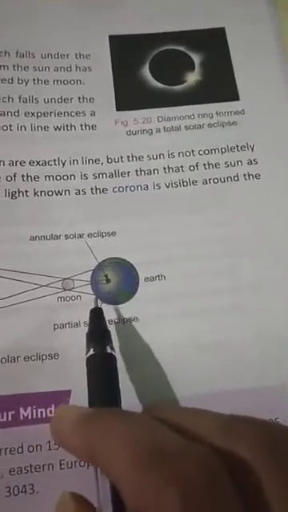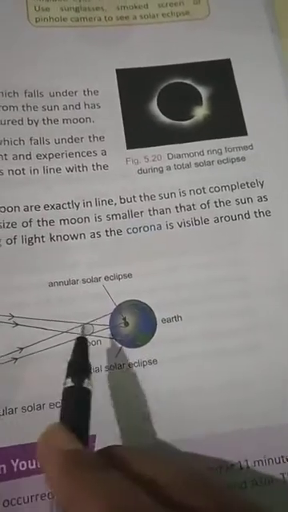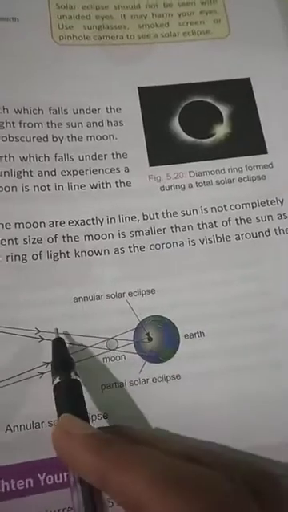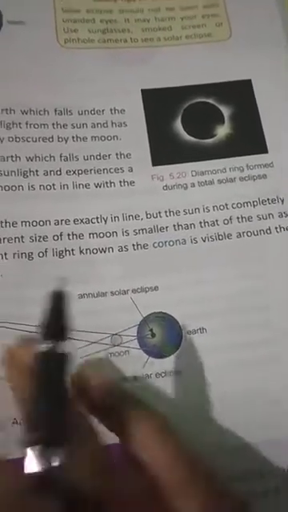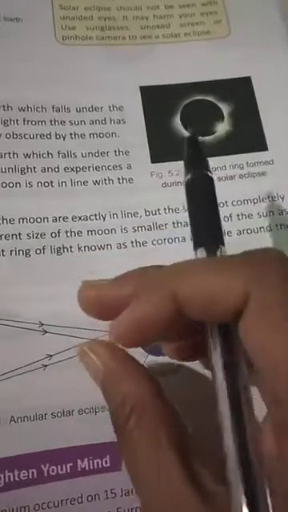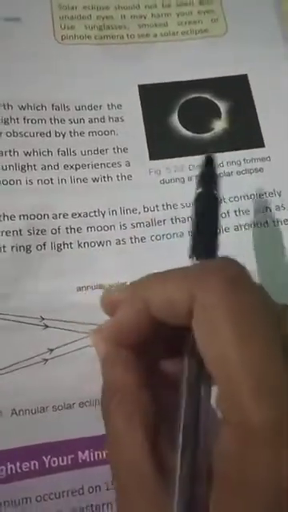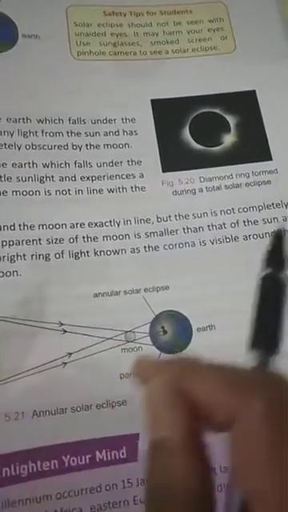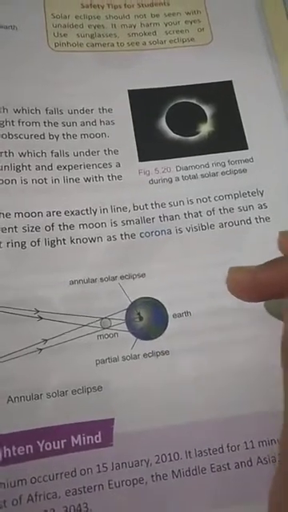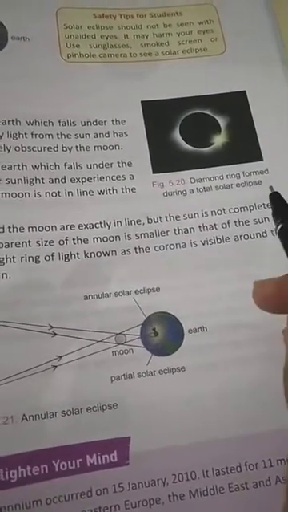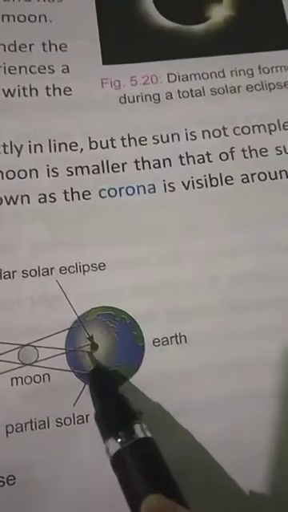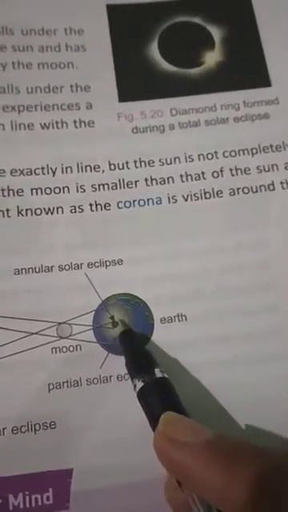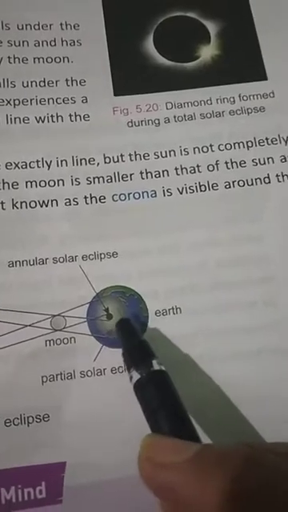And what is annular solar eclipse? So when the sun and the moon are exactly in line, but the sun is not completely covered by the moon. The sun will not be completely covered by the moon because the moon appears very small. Because of the smaller size of the moon, the sun is not completely covered, and due to this a bright ring of light known as corona is visible around the central circular dark region of the moon, like this dark patch. Okay, it is visible around the central circular dark region of the moon.